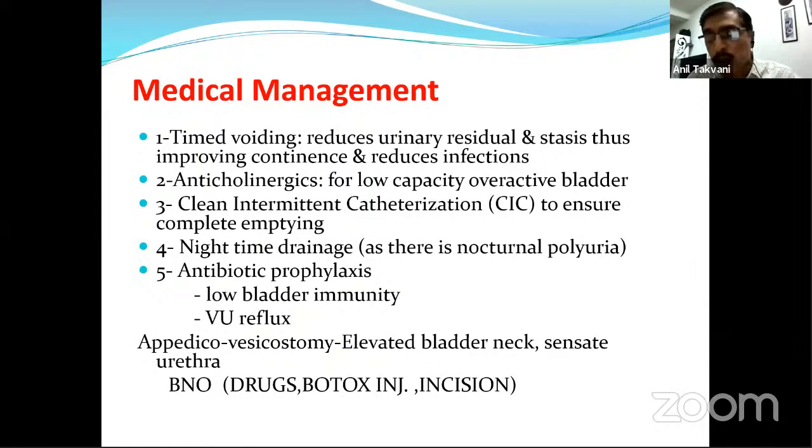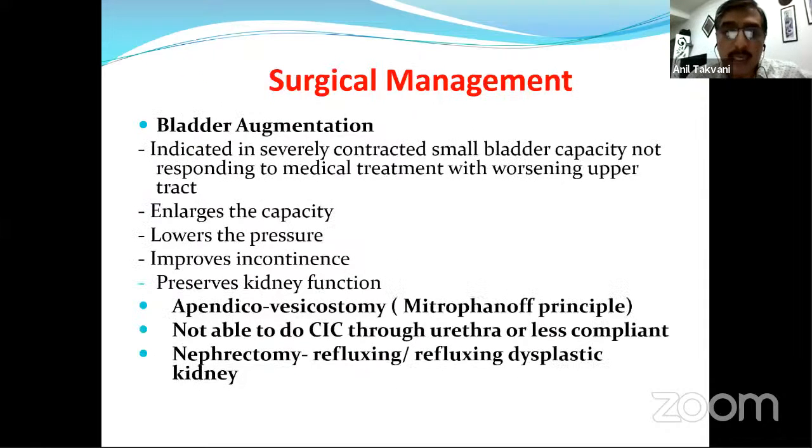At times, if the patient is not able to catheterize through the urethra because of an elevated bladder neck or a sensitive urethra, then we have to go for the Mitrofanoff principle of appendicovesicostomy. And sometimes we need to address the bladder neck obstruction. I generally address the bladder neck hypertrophy with drugs only. I have not attempted Botox, which is a bit controversial still, and bladder neck incision also has evidence on either side. So surgical management includes bladder augmentation.